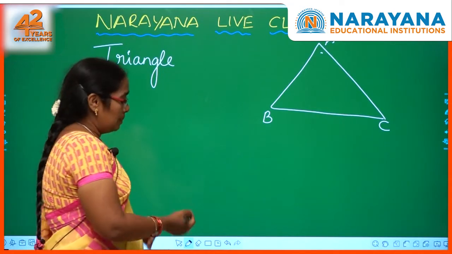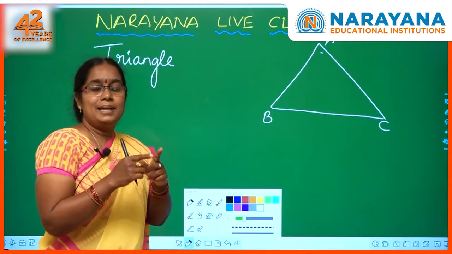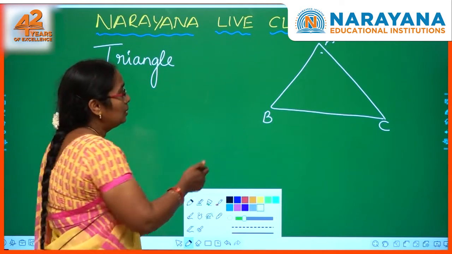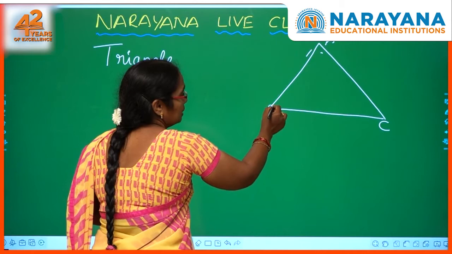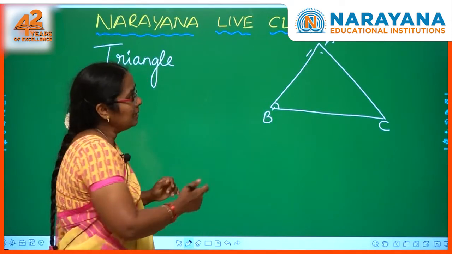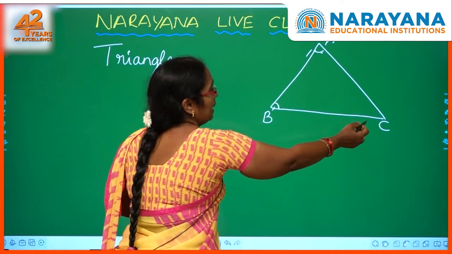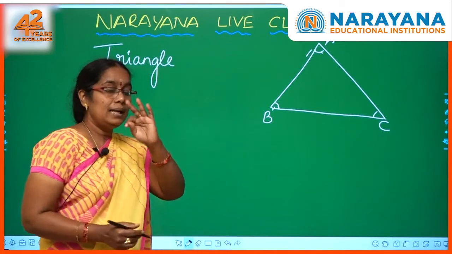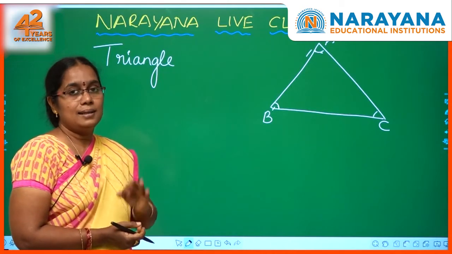And also observe one more point. Here when 2 line segments meet at a point, an angle is formed, isn't it? So look at AB and CB, both are meeting at B. So here an angle is there. So one angle is formed. Like that you can see at A also and C also. How many angles are formed here? There are 3 angles. So in a triangle, 3 angles are there.